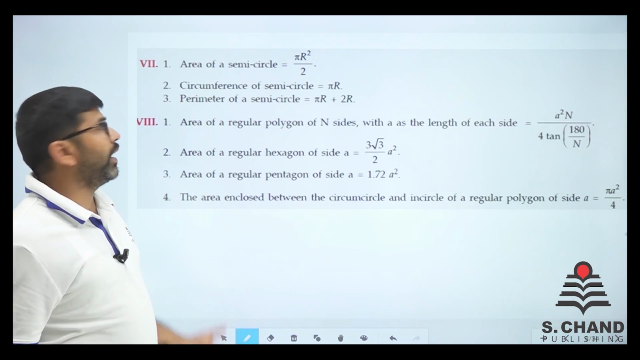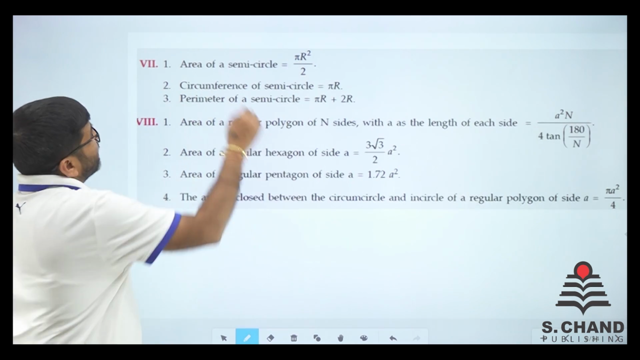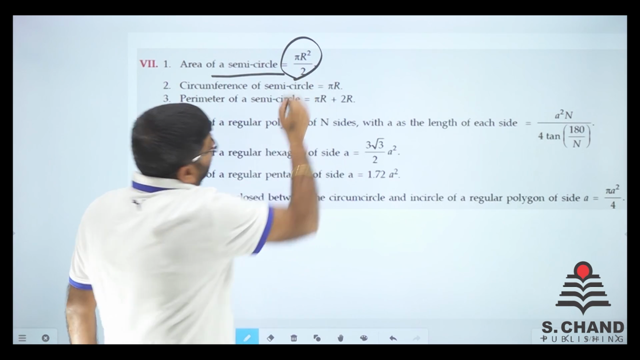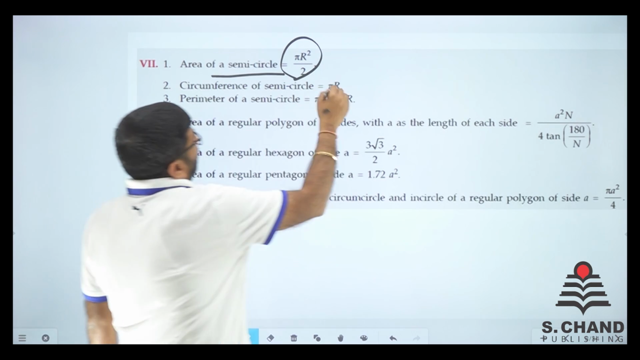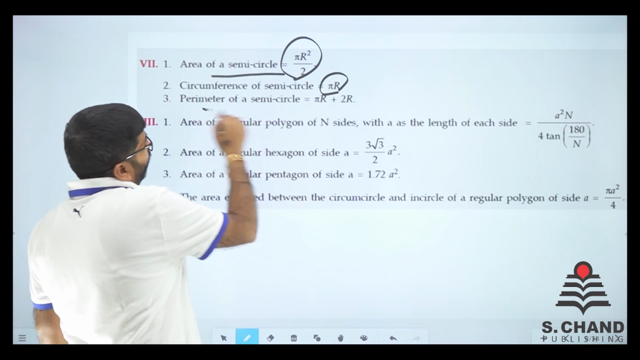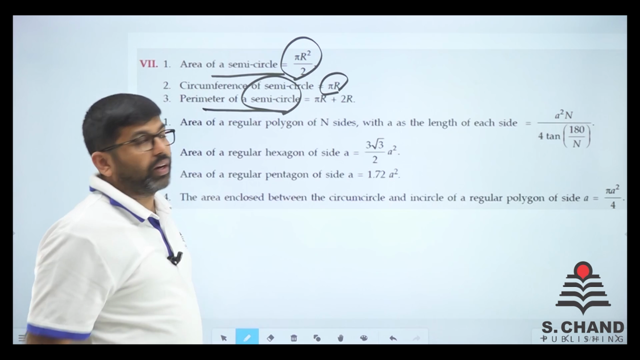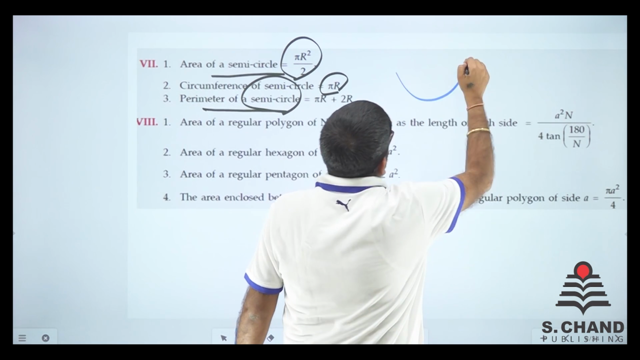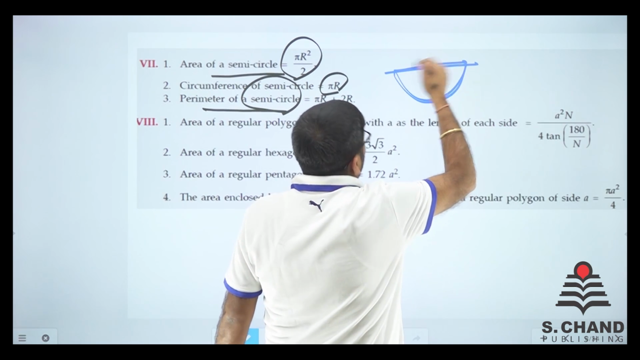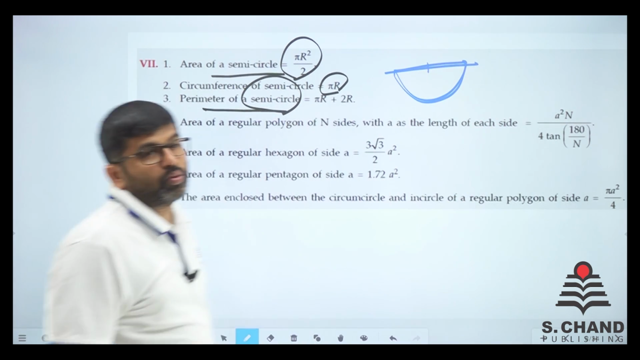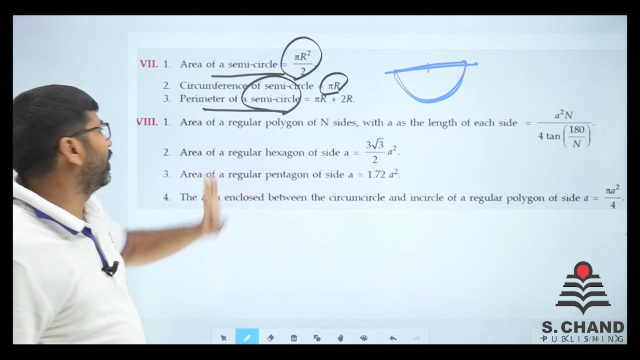Some more formulas, and I guess these are the last ones. Semicircle: a semicircle is just half of the circle, so the area will be half. In a similar way, the circumference will be half. Perimeter of a semicircle is pi r plus 2r. See why: this is pi r and this is 2r, and 2r is d. So pi r plus 2r is the perimeter of a semicircle.